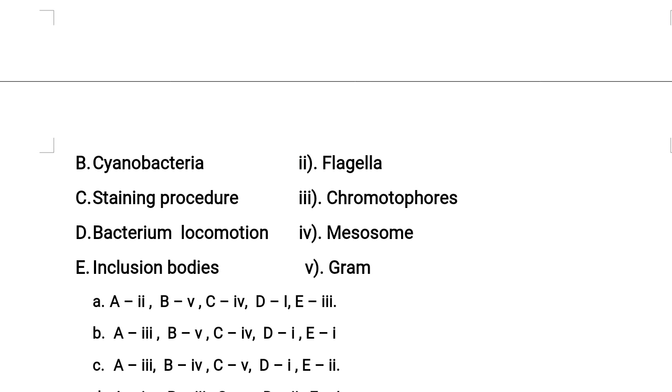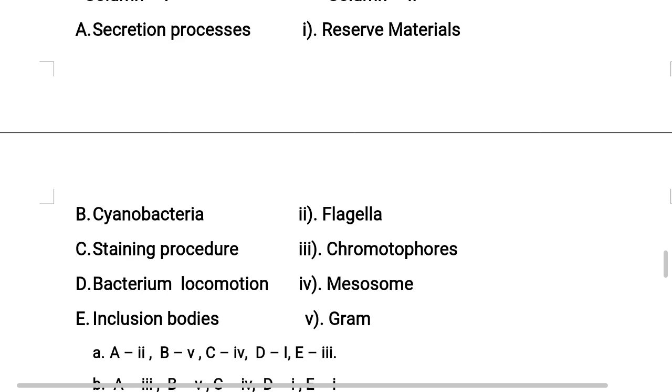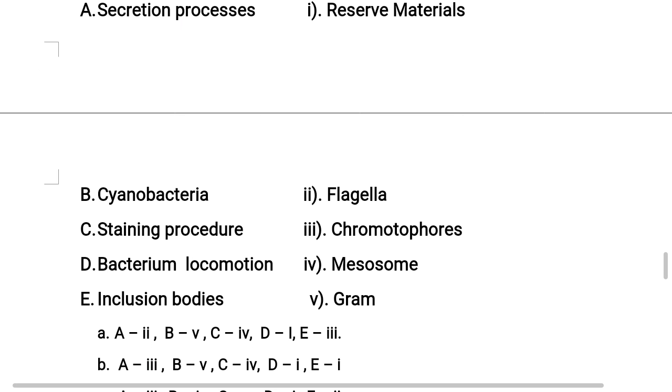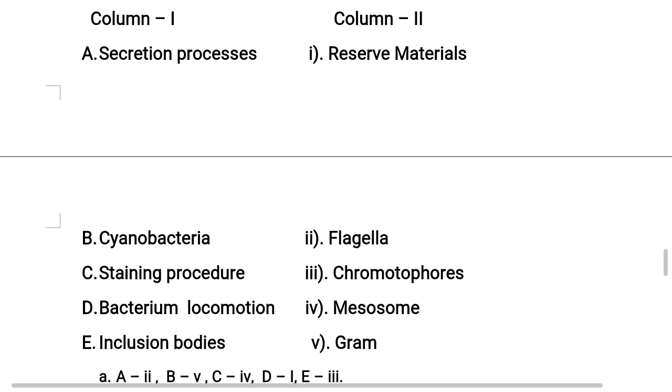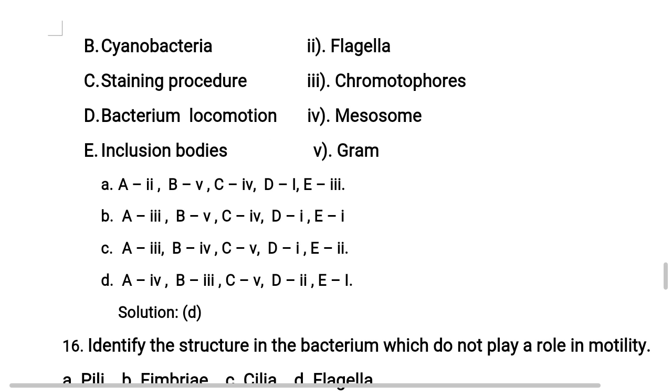Inclusion bodies are nothing but rigid materials in the cytoplasm of bacteria. They are present in the cytoplasm, freely, without depending on others, and they are non-membrane bound structures. So inclusion bodies, E, is matching with Roman number 1. So the correct option for this question is option D.